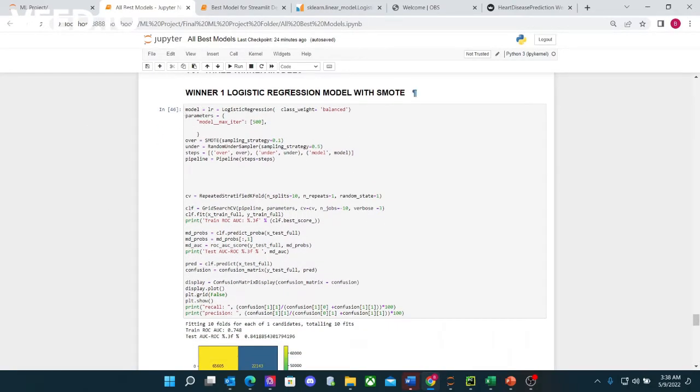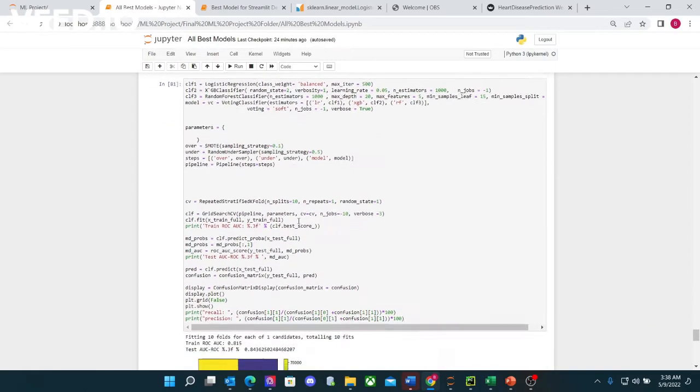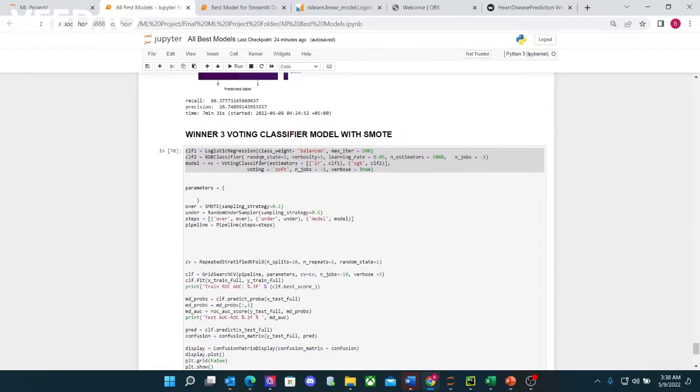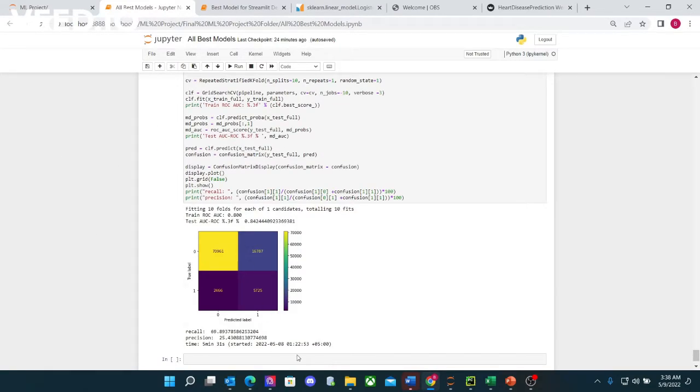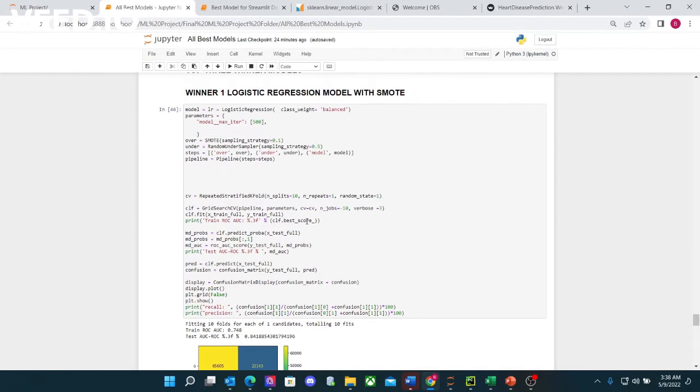So these are our top 3 models with logistic regression as the top one with a recall of 78% and ROC of 0.841. Then the second one was a voting classifier with SMOTE with a recall of 66 and ROC of 0.8436. Similarly, the third one was also a voting classifier with a different configuration with a comparable ROC and recall. The reason we chose the first one is that we absolutely cannot afford false negatives, and we need a very good recall, because if we are predicting heart disease, false negatives would be deadlier to the patients. So we can afford a little bit of false positives, but we can never afford false negatives. That's why we chose this.